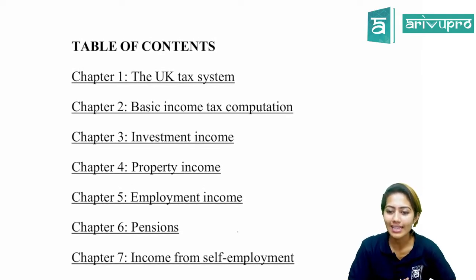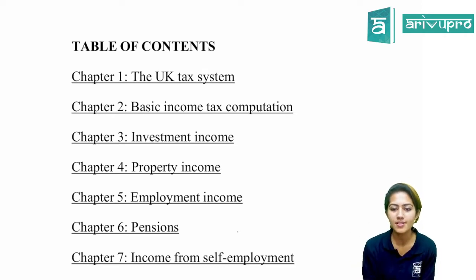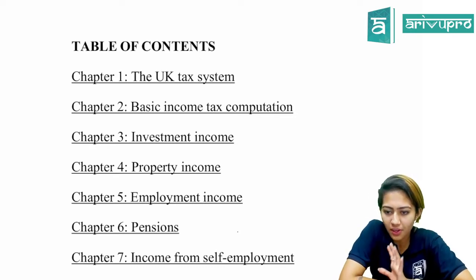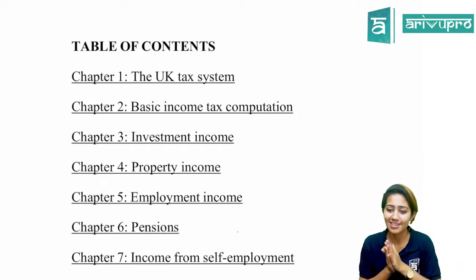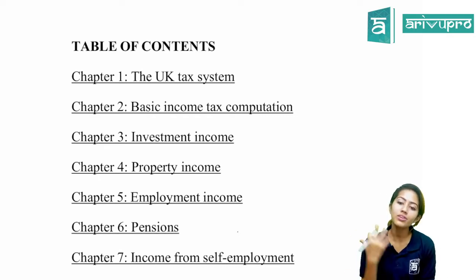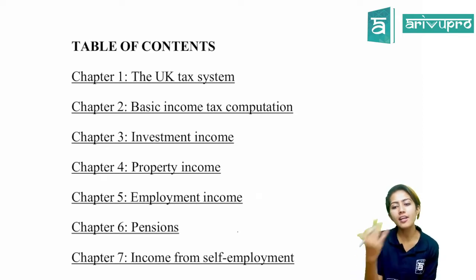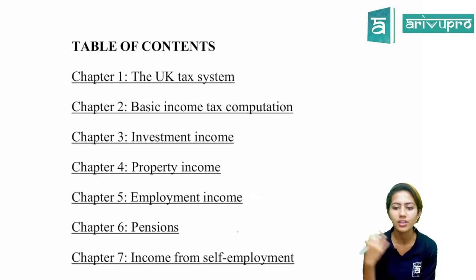I'll start with an introduction about the F6 paper. What do you know about this F6 paper? Taxation, UK tax. Basically it is UK tax. We all know what tax is. Even in India, we have GST and many other types of tax as well, income tax, company tax. The tax system within the UK is what we are going to deal with in the F6 paper. After F6, we have an advanced optional paper in taxation, that is ATX, if you plan to take that as an optional paper.